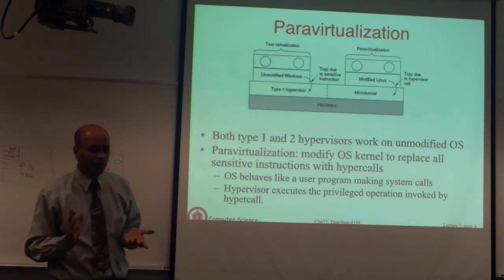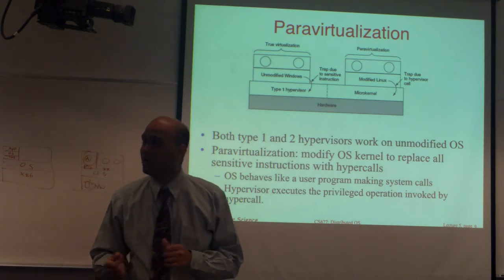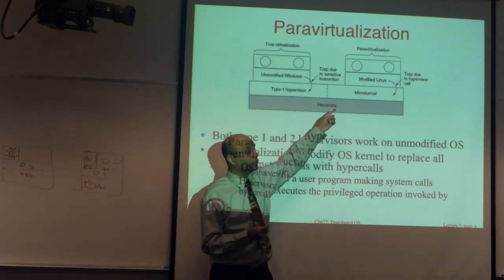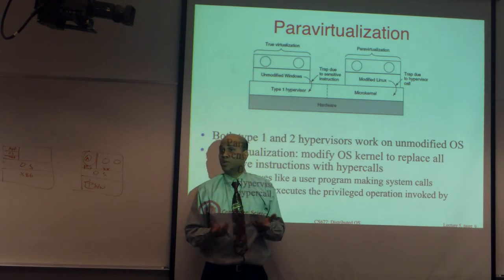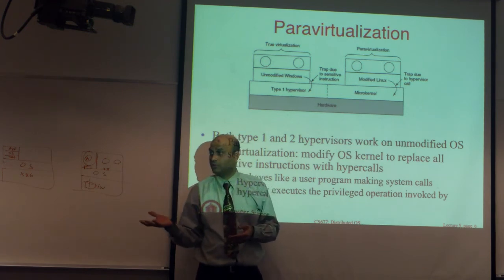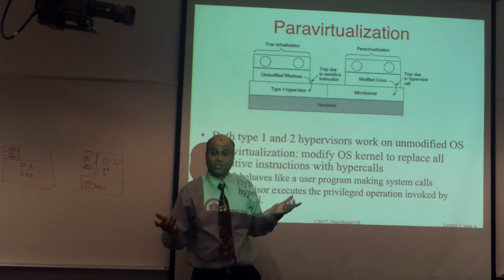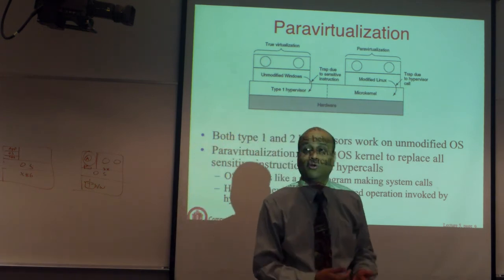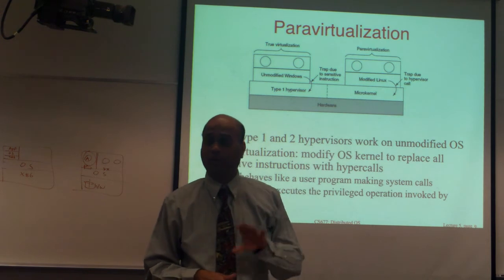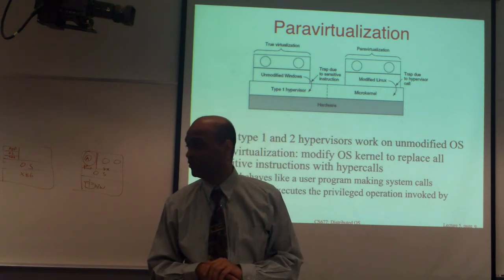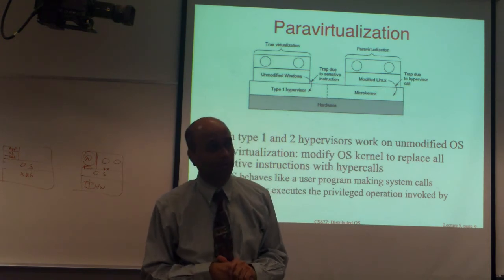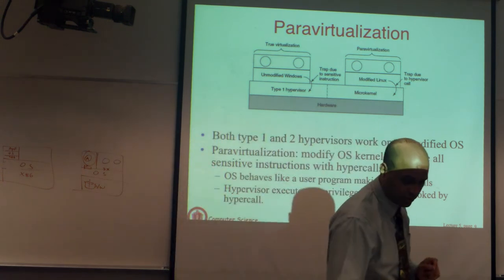So from a performance standpoint, there isn't a whole lot different. The main issue is whether you have the luxury of modifying the OS. You could never do this for Windows unless you have the cooperation of the vendor, in this case Microsoft. For open source kernels, you could do it. Because you can go modify it and say you want to run bare metal, you have to boot up this kernel, which is specially modified for the purpose. But performance wise, there isn't a whole lot different.